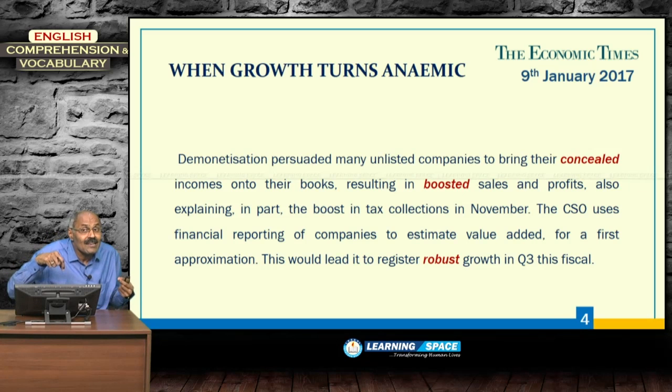She will say only the date of birth, something like 10th January, but not the year of birth. So, that is concealing. These unlisted companies concealed their black wealth, and now because of demonetization, they brought it out and showed it as sales and profits. That is why it boosted. Boosted means it increased, it boosted sales and profits.